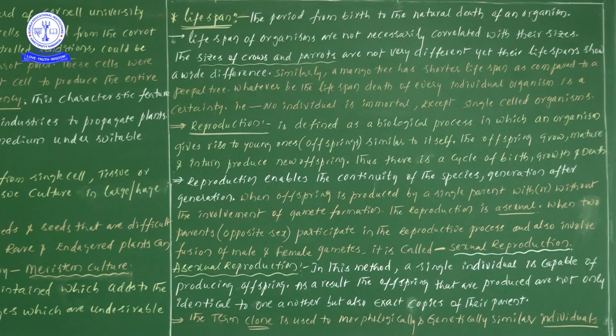The term clone is used for morphologically and genetically similar individuals. If individuals are similar morphologically and genetically, such individuals, from our subject point of view, can be termed clones.